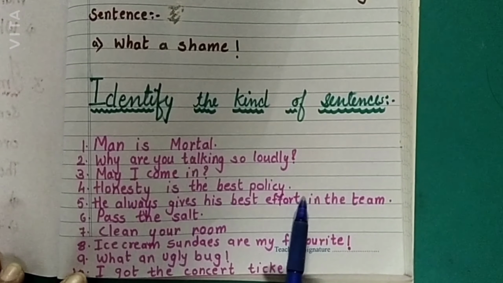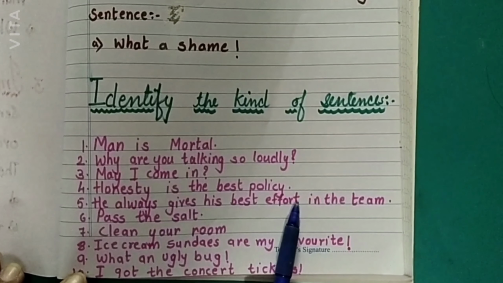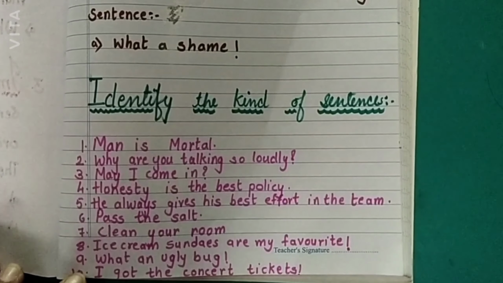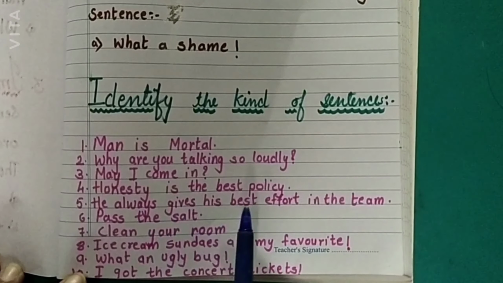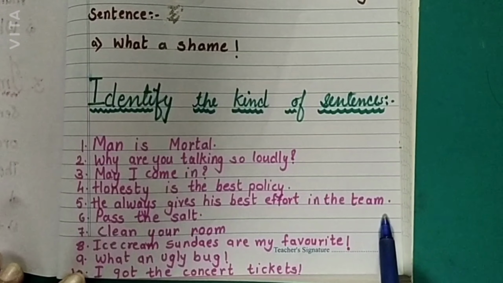Honesty is the best policy. So now which type of sentence is it? It is a fact. So it is an assertive sentence. He always gives his best effort in the team. This is also an assertive type of sentence.